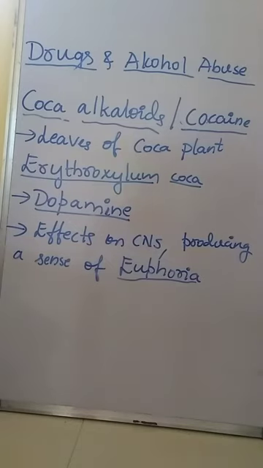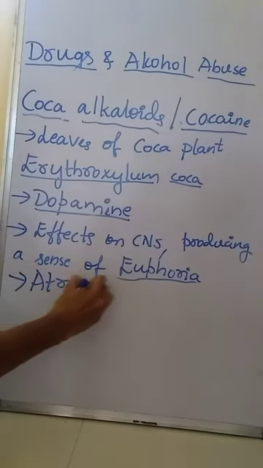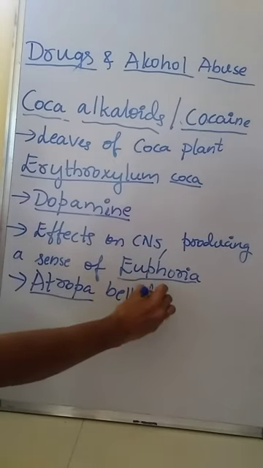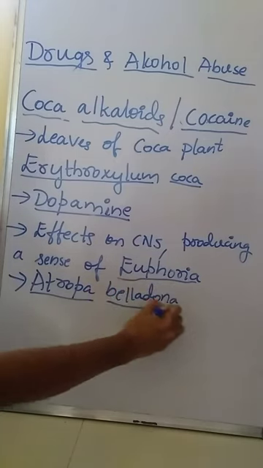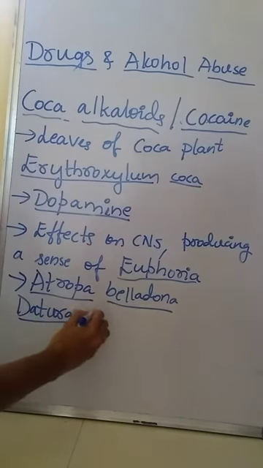Atropa belladonna and Datura plants show hallucinogenic properties.